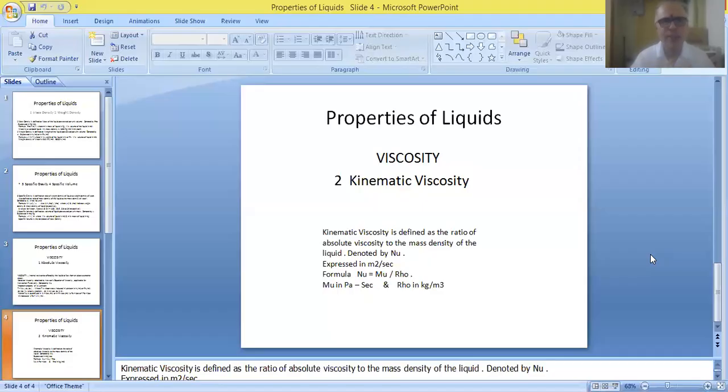All these are put together and referred to as properties of liquids. In this session, we have discussed the properties of liquids, very essential for solving problems in the examinations.